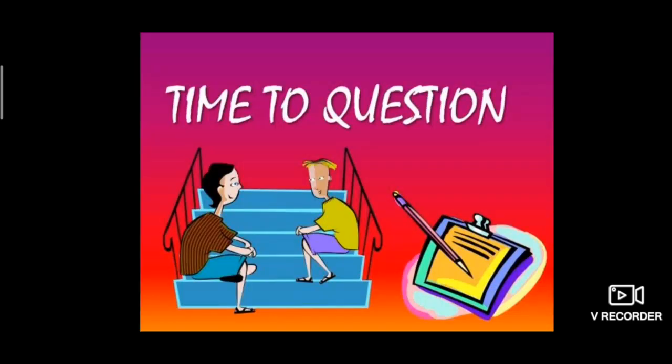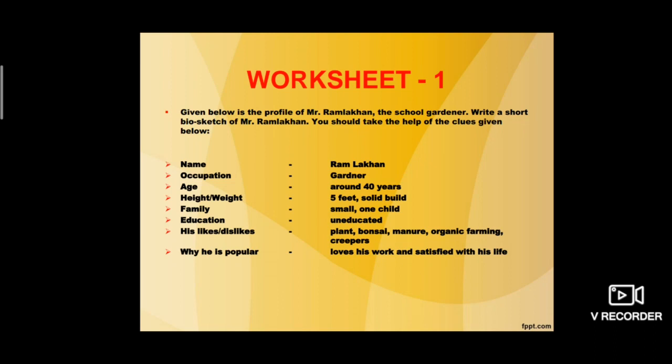Now, children, it's time for questions. I hope all of you have understood what is a bio sketch by now. And now it's time for you to do some worksheets. This is worksheet 1. Given below is the profile of Mr. Ram Lakhan, the school gardener. Write a short bio sketch of Mr. Ram Lakhan. You should take the help of the clues given below. So you can see in this worksheet, you have to write his bio sketch, and the clues are given below. On the basis of these clues, you're going to write a bio sketch.